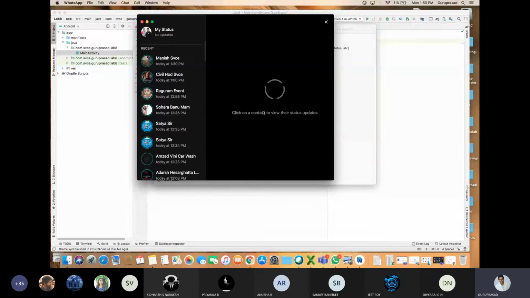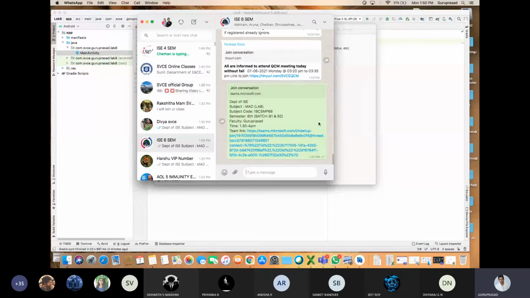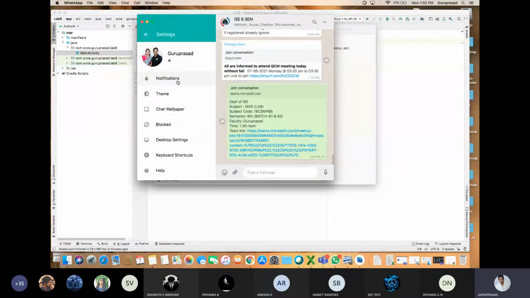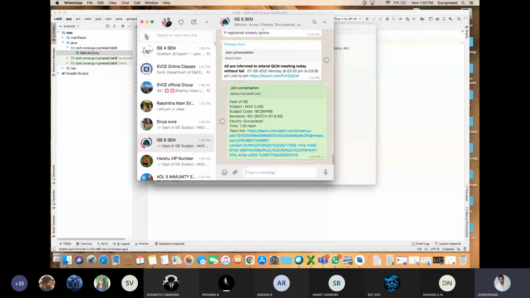In Android Studio, it will be called an activity. This is the status activity, this is the home activity, and the settings activity, notification activity, Teams activity, and next, the help activity. These are called pages. You can have n number of pages.